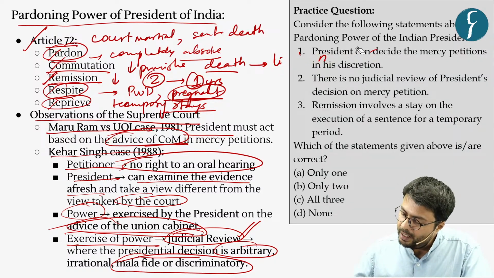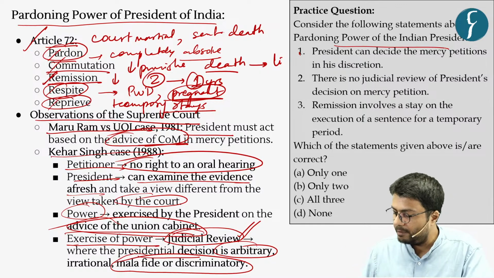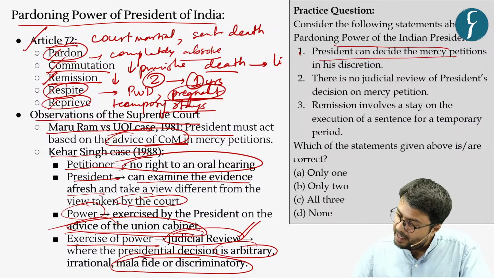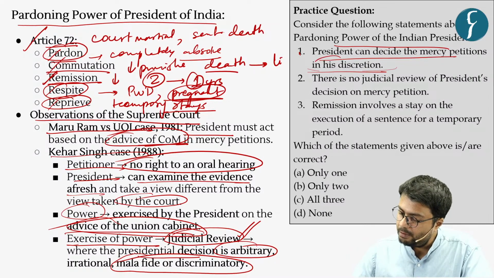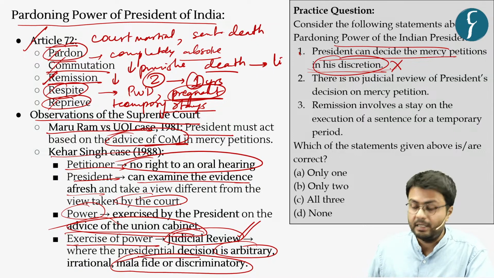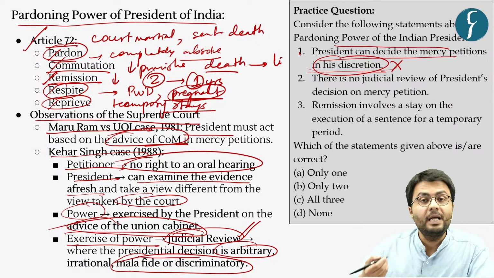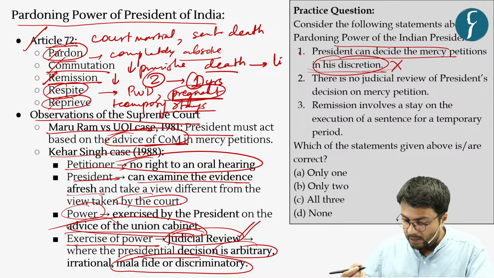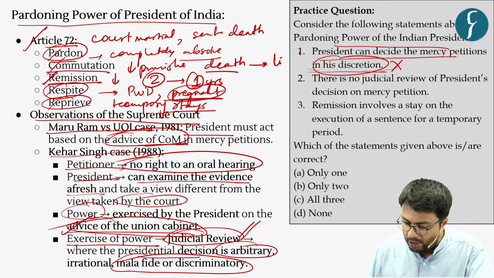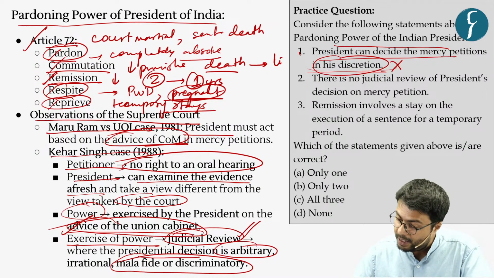Consider the following statements about the pardoning power of the Indian President. The first statement: the President can decide on the mercy petition based on his discretion, which you have already understood is an incorrect statement, because the President can decide on this petition based on the recommendation or advice of the Union Cabinet.